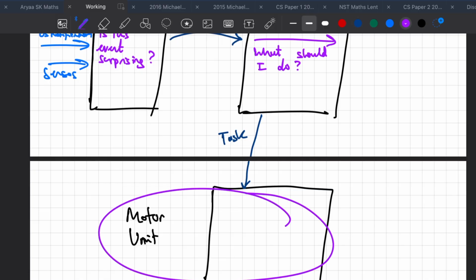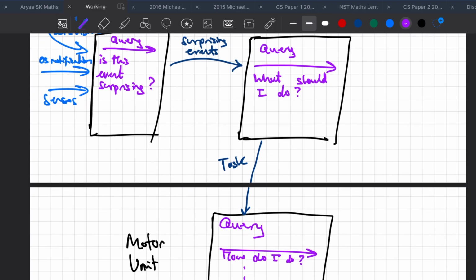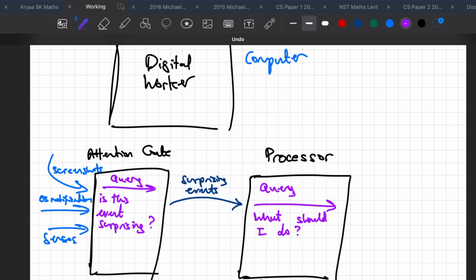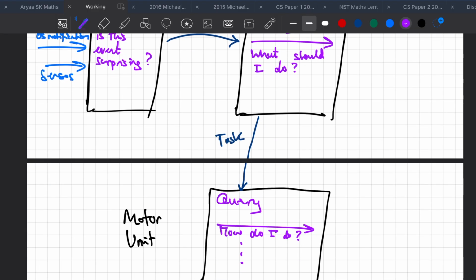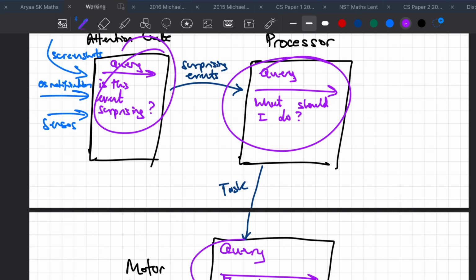Now the motor unit can again query the store: how do I do this? The motor unit might need to do multiple things. If the task is a bit big, it can do multiple queries, get a response, and keep querying. Notice how we're continuously offloading the majority of the inference work into this core. This is the idea, and this is the gap which I think a lot of people aren't addressing when trying to build these autonomous intelligent systems. They are trying to separate out the components, whereas in reality, your brain is one unified component. So you should really be offloading all of the work into one unified component.